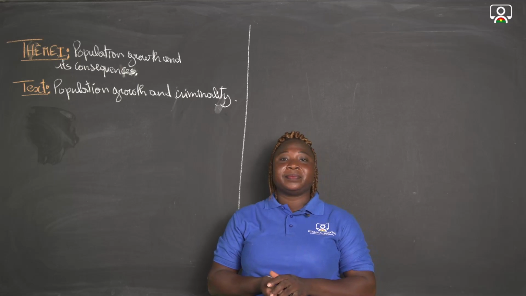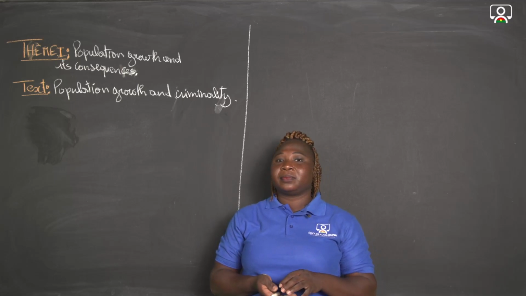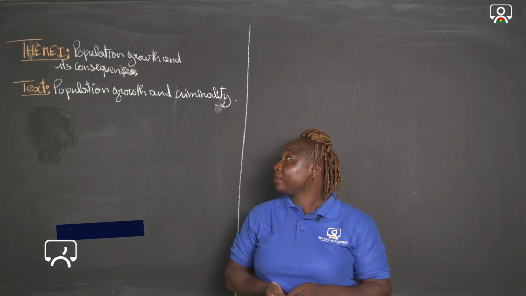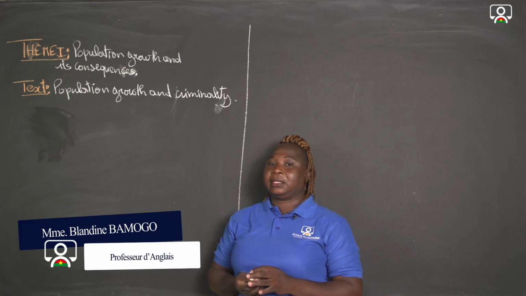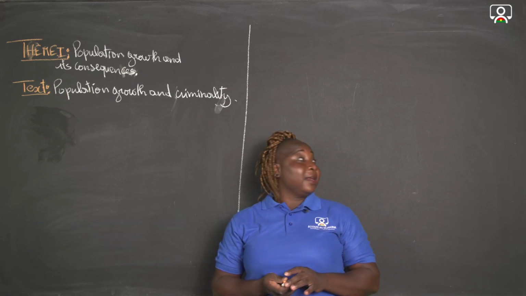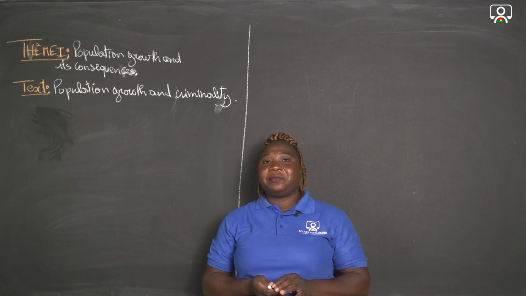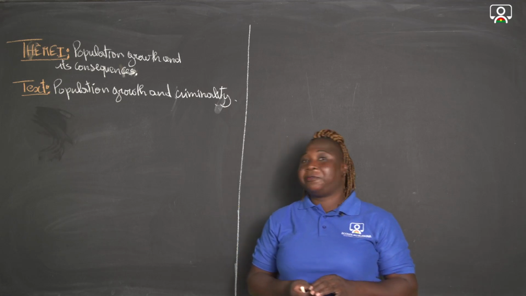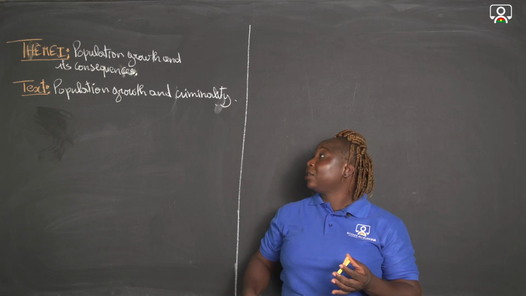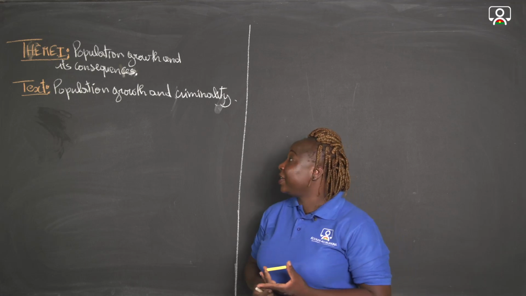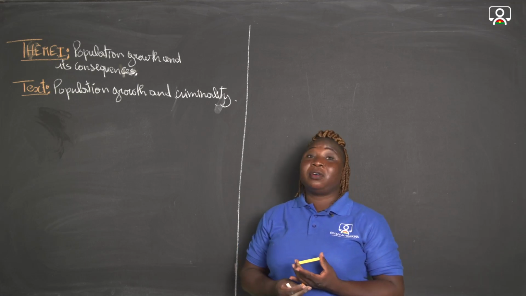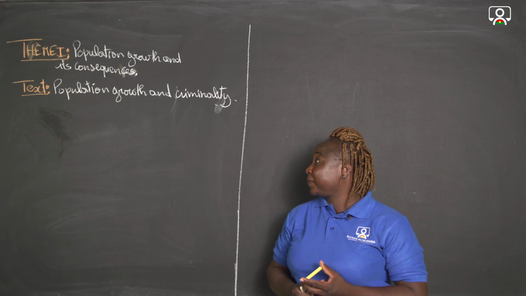Anglais Terminal A. Text: population growth, continued, the big 4. Okay, so we have finished with the big 3, related to gap fillings. Now we are going to move to the next point, the big 4, for the writing.